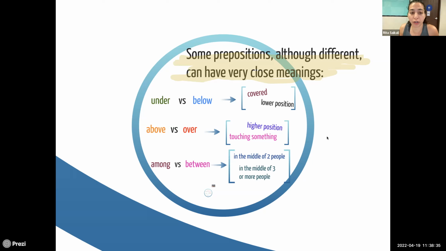All right, so under is covered, below is a lower position. However, I can say the bag is below the table or the bag is under the table. Both are correct, okay? Above and over, right? The ceiling is above my head. The ceiling is over my head. Both are correct. Among and between: you are standing among us or you are standing between us, okay? Between is in the middle of two people, among is in the middle of three or more people. Cool?